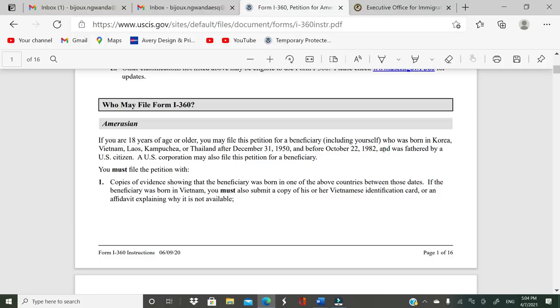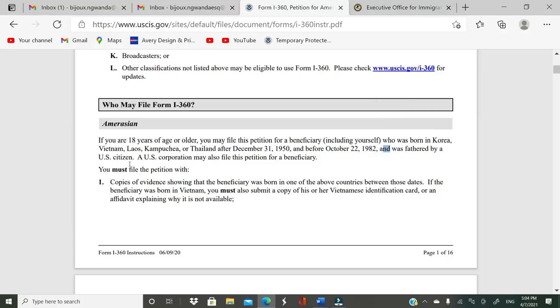And you see there is another requirement to it, and was fathered by a U.S. citizen. And then it says that a U.S. corporation may also file this petition for a beneficiary.